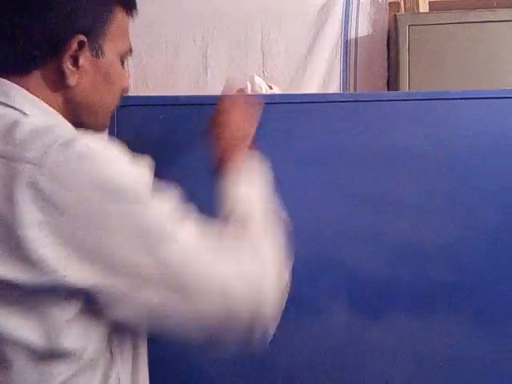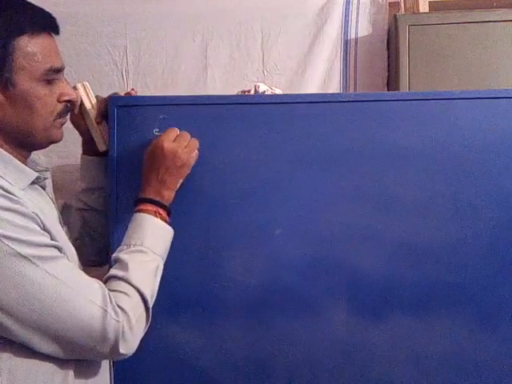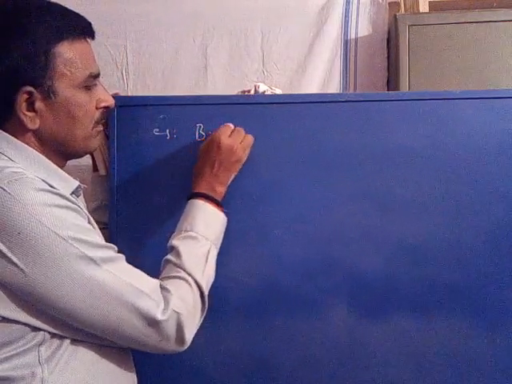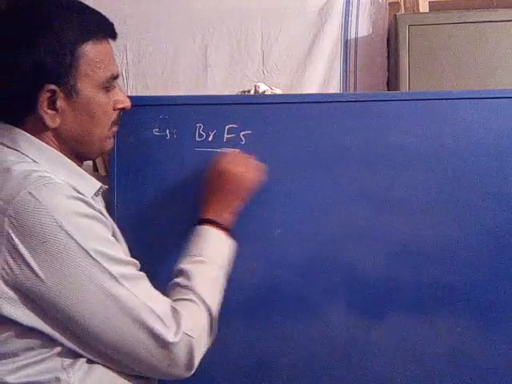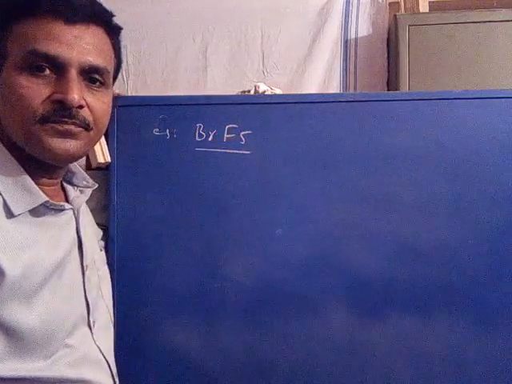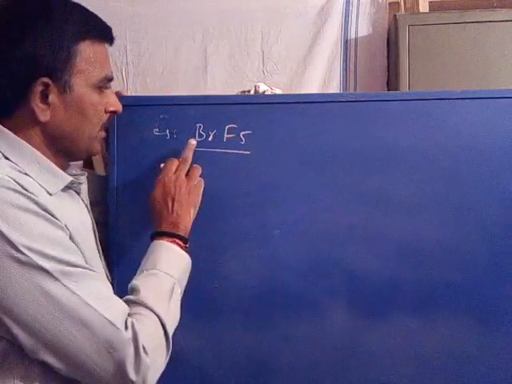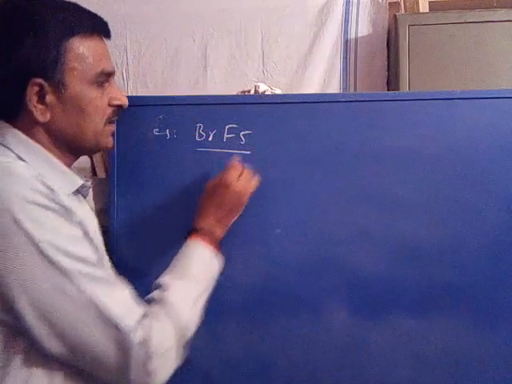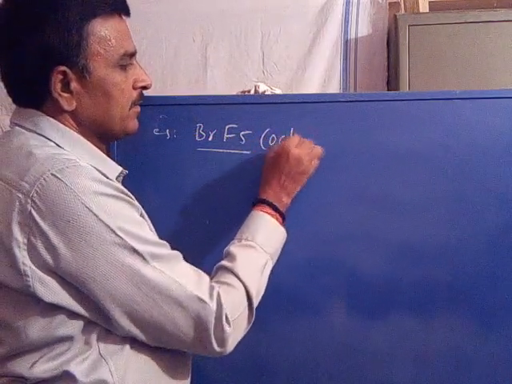Now the other example, BrF5, where Br is the central atom. It has an octahedral geometry.